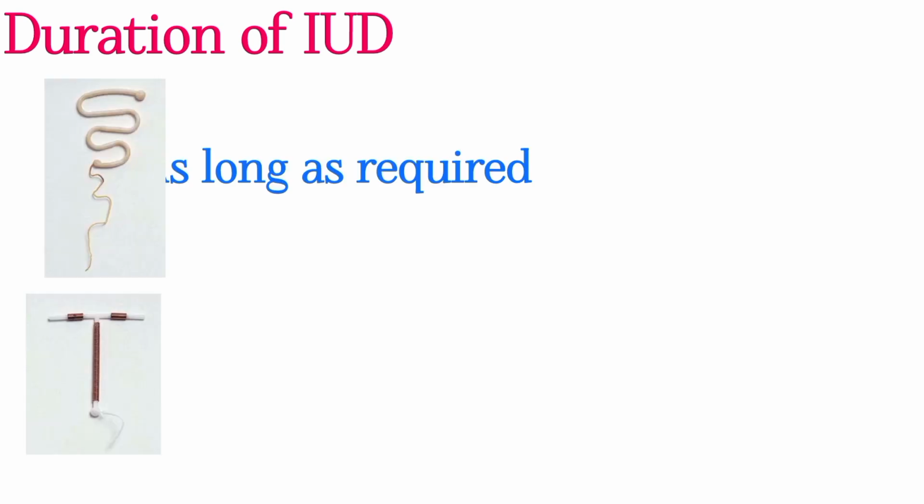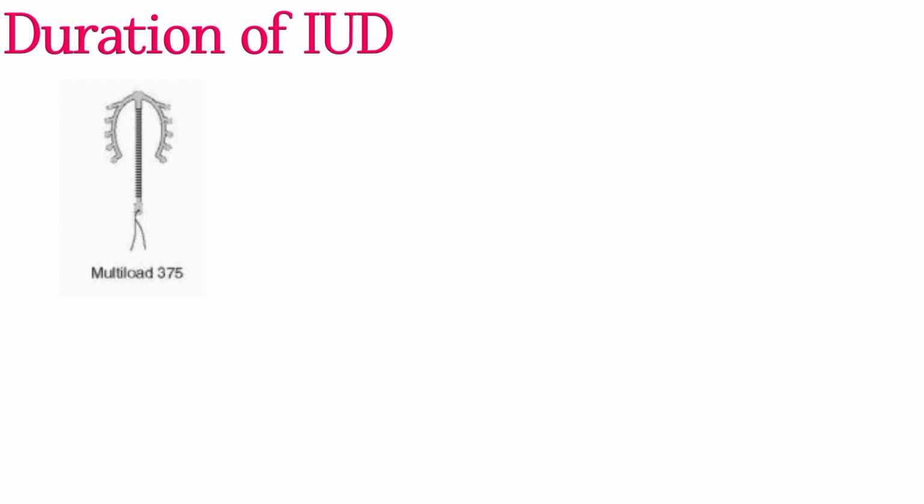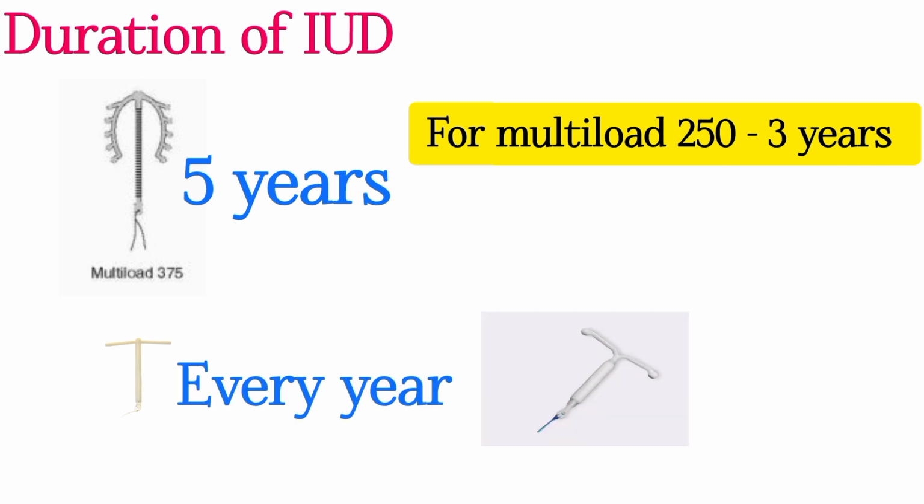Duration of use of intrauterine devices. For Lippes loop, as long as required. For Copper T380A, 10 years. For Copper T200, 3 years. For Nova T, 3 years. For Multiload 375, it is 5 years. For Multiload 250, it is 3 years. Progesterone releasing intrauterine device, every year, and levonorgestrel intrauterine device, it is 7 years.